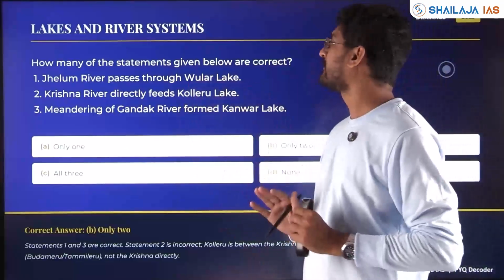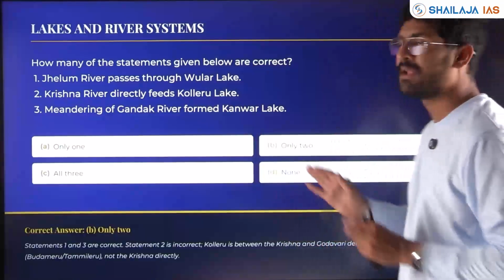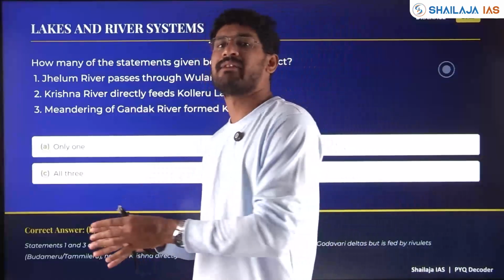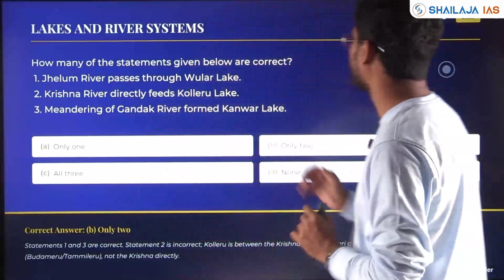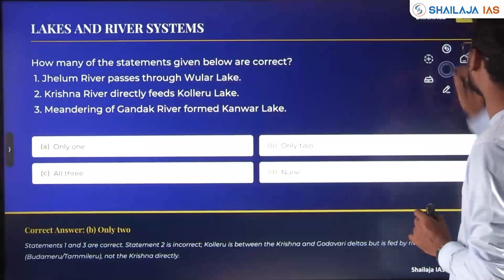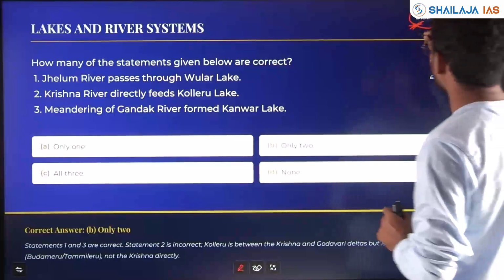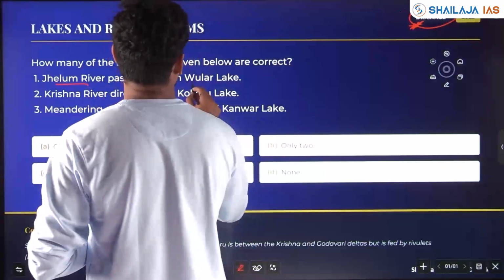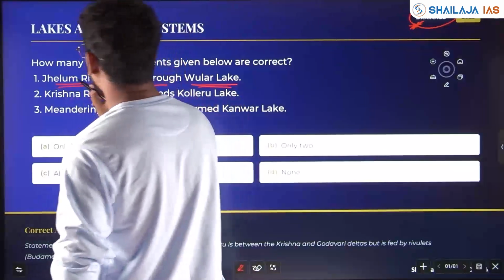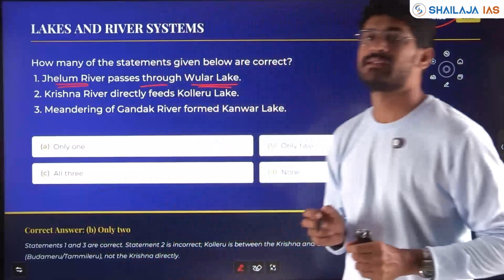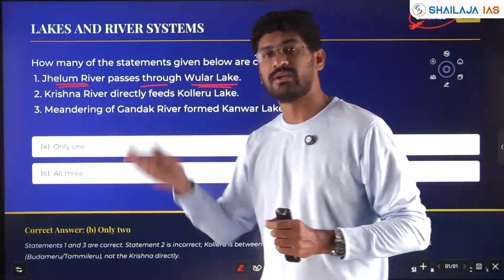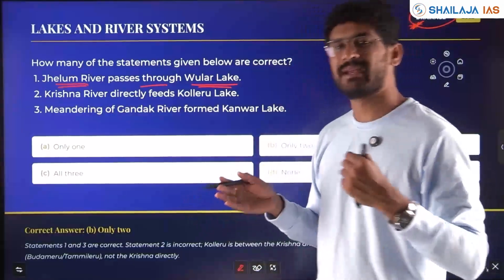Then, how many of the statements given below are correct? Again, river systems, the waterfalls, and where this river system ends. Jhelum River passes through Ular Lake. See, Indus and its tributaries are always asked; with respect to the Indus River system, a question is coming every year.